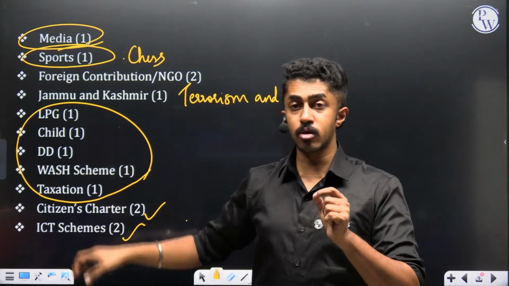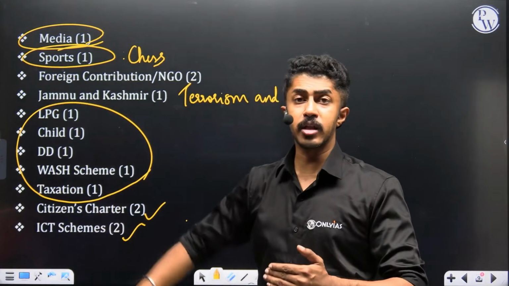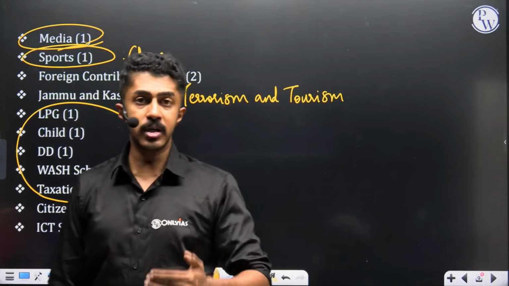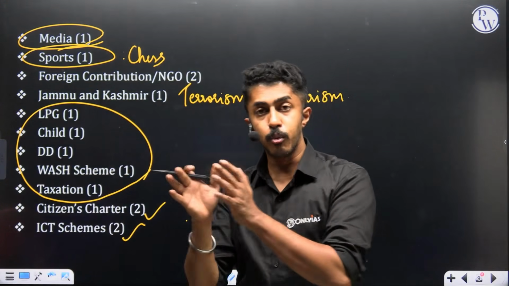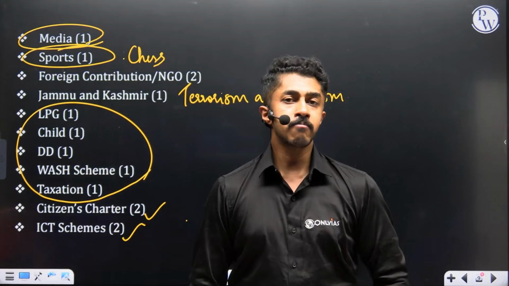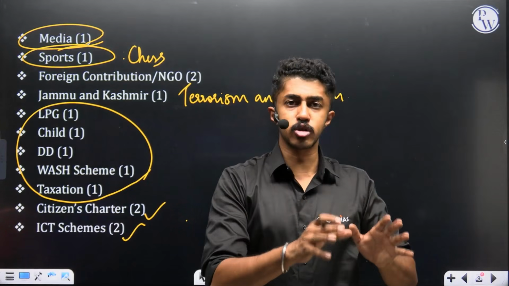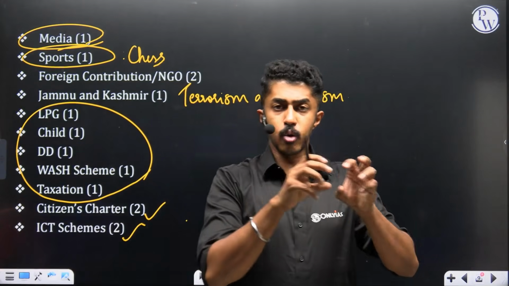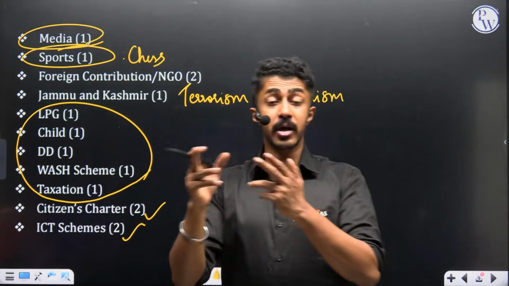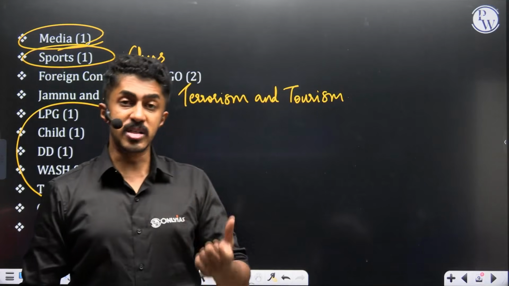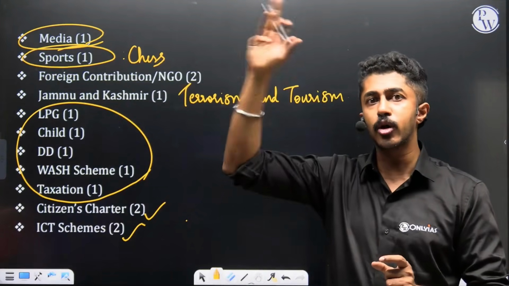Do you know the advantage when you prepare on DD, demographic dividend, child, or even for that matter health, education, poverty, etc.? That is content which can be used both for your GS paper 1 society and for your GS paper 2. In GS paper 1 you will write it mostly from a social perspective: how caste is affecting poverty, how caste can become a contributing factor towards unemployment, how gender is a contributing factor towards inequality. It is mostly on those lines.